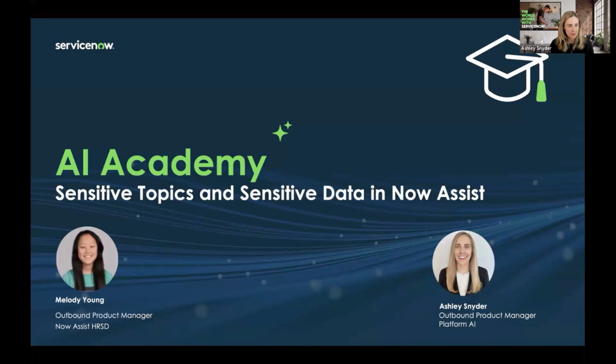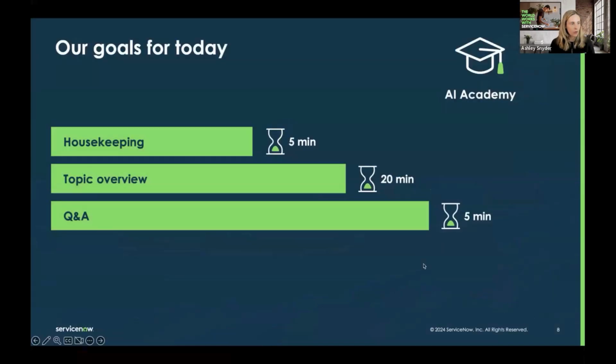We really just want to take these two topics and put them in a nice container for you so you can understand what they are when you're using generative AI. You can understand the differences. And when you get into configuration and you see enhancements going forward, you have that foundational concept of these topics. So for our goals, it's a 30-minute session. We are going to spend the majority of the session on our topics. Like I mentioned, please ask that Q&A along the way, and we'll leave some time at the end for the Q&A for the webinar.